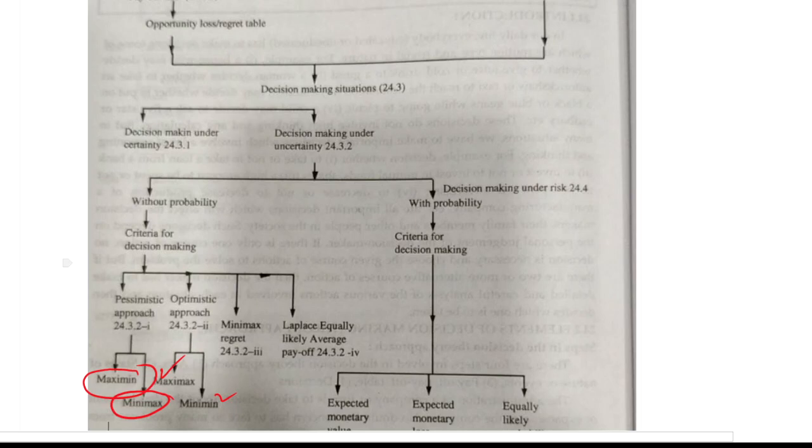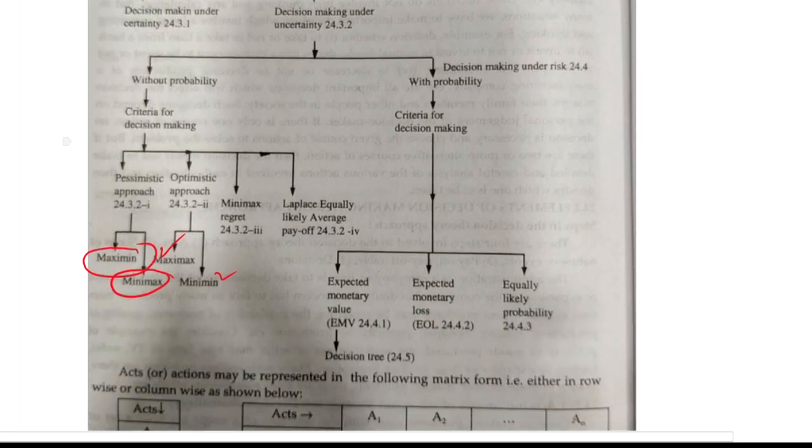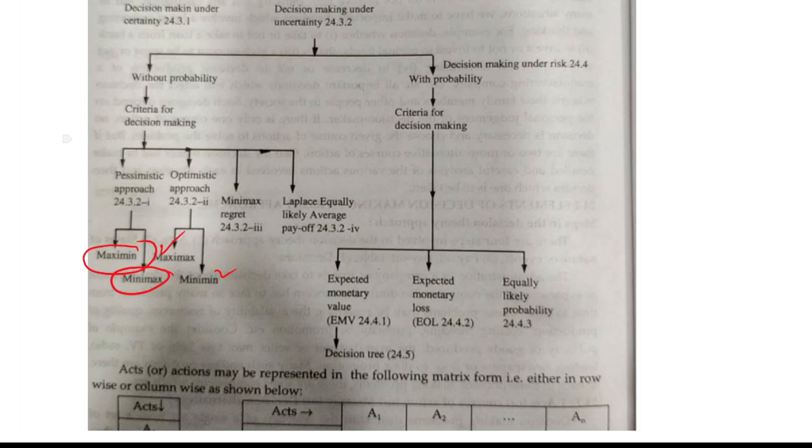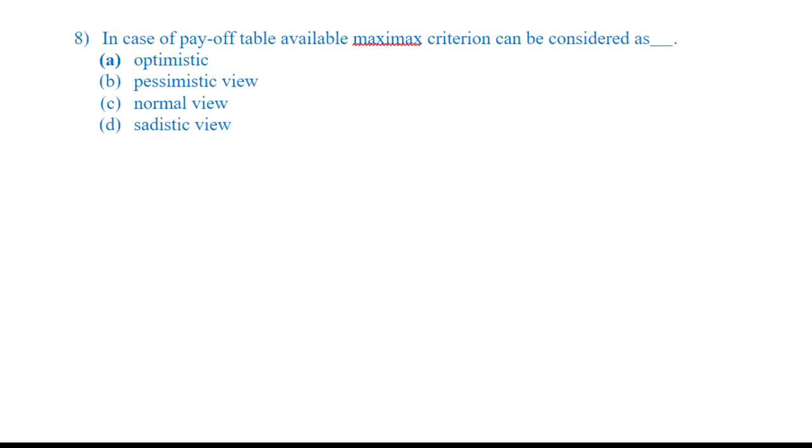Whereas with the probability we have EMV, expected monetary value, EOL, expected opportunity loss, and then we have equally likely probability. And then with the help of the EMV, we can also proceed on to decision theory. So our question was, in case of payoff table available, maximax criterion can be considered as, what is the right answer?